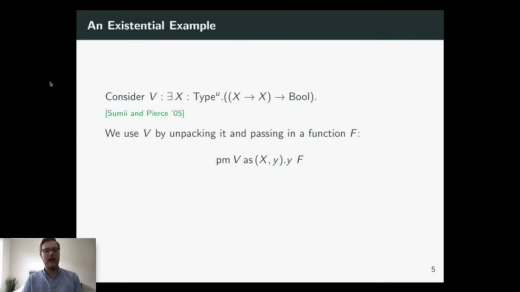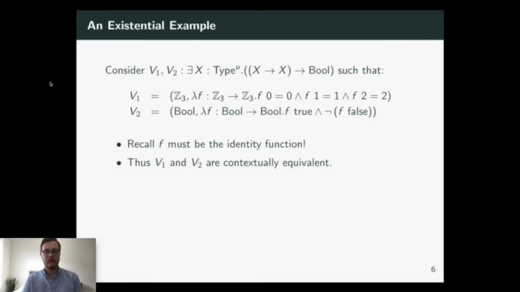So let's look at a particular value of this existential type. And let's look at how these values of this type are used. Well, we use existential types by pattern matching on them to unpack them, and here we unpack this existential into a function y. And this y is a higher order function, so we pass another function f as input into it. And f has the type x arrow x, but this x type is an abstract type, and so f must be the identity function.